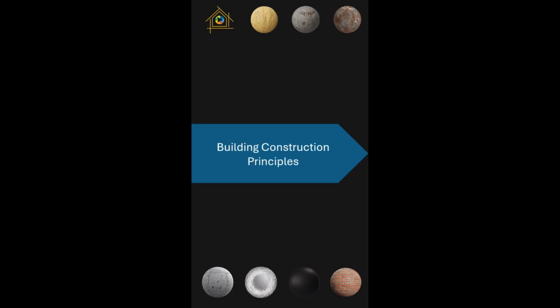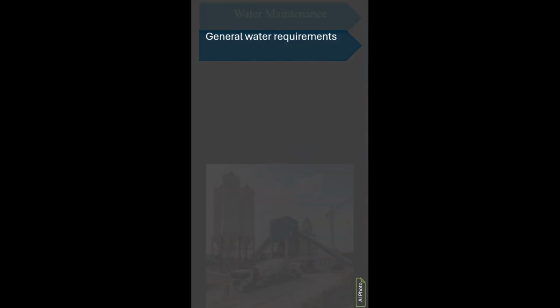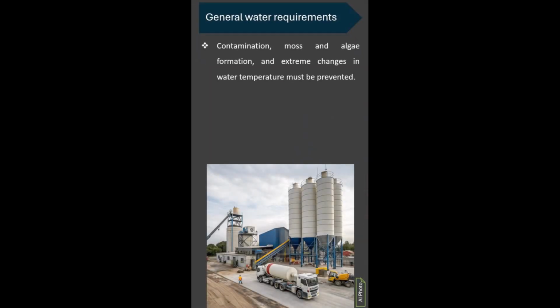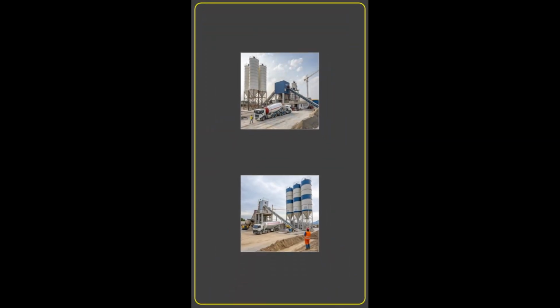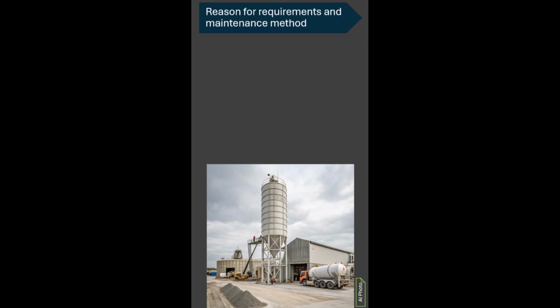Building construction principles. General water requirements. Contamination, moss and algae formation, and extreme changes in water temperature must be prevented. Reason for requirements and maintenance method.